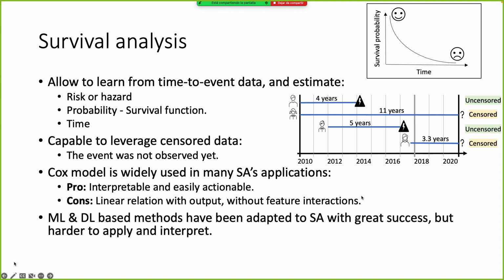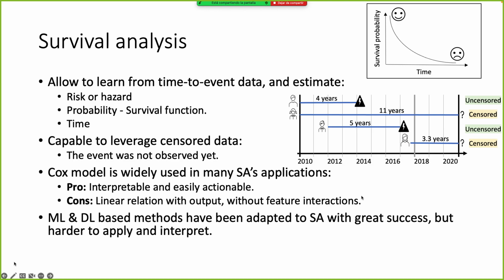Given this data set, we went directly to use survival analysis because it's a field that allows us to learn from time-to-event data and estimate the risk of having the disease. Also, we can maybe estimate the probability of having the disease and even the time. Also, they are capable of leveraging censored data.